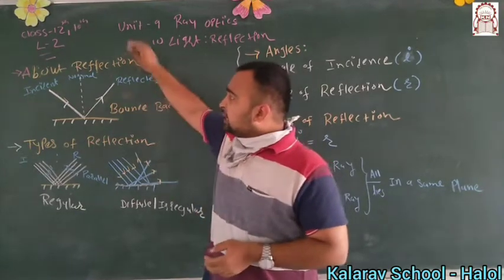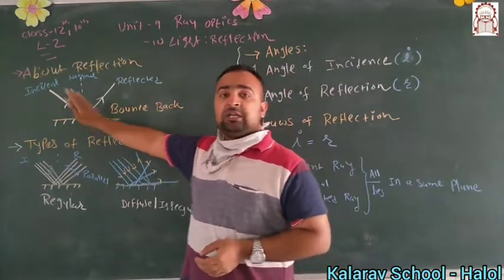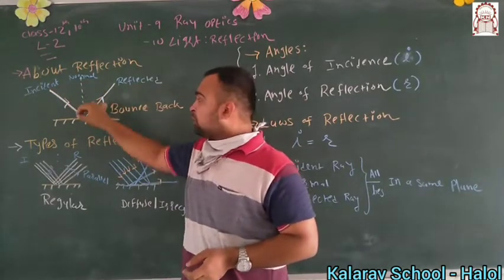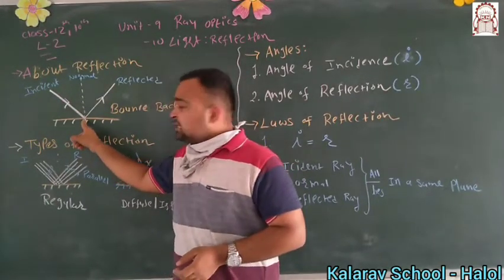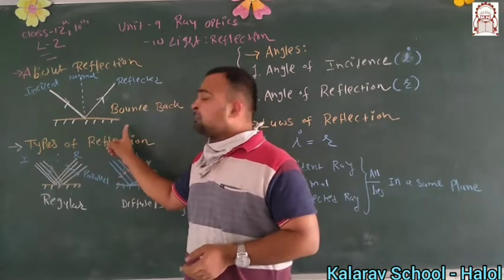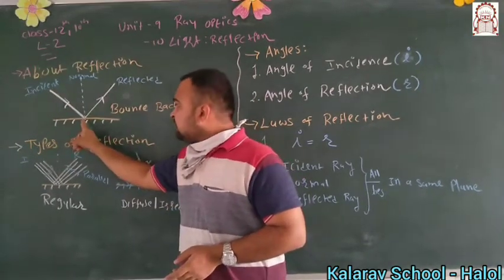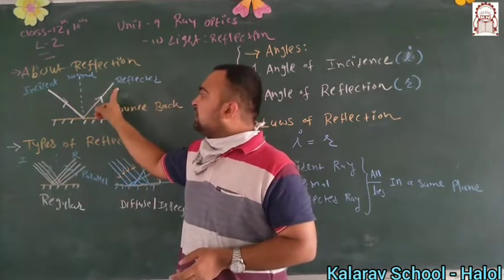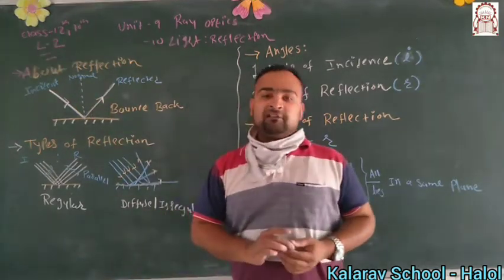So here the reflection is shown in terms of a figure. Here we are considering one incident ray. Whenever it is incident on this surface, which we are taking as a mirror, at that point it is reflected, meaning it bounces back. That phenomenon we consider as reflection.